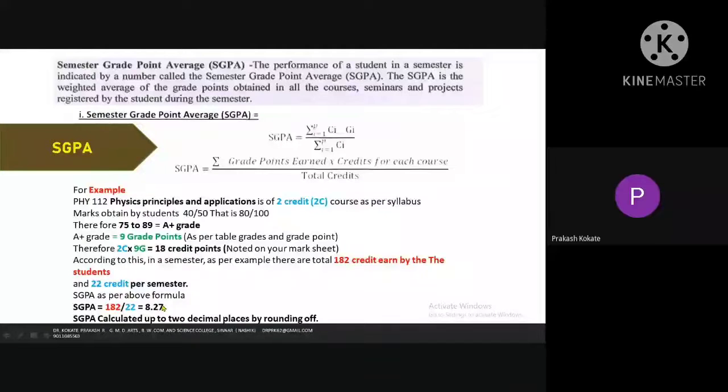He got an 8.27 SGPA. SGPA is calculated up to 2 decimal points. There are many digits after the decimal, but we have taken only 2 points. So 8.27 is the SGPA of that particular student for the first year, first semester.